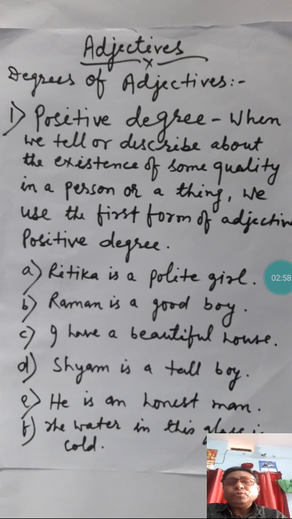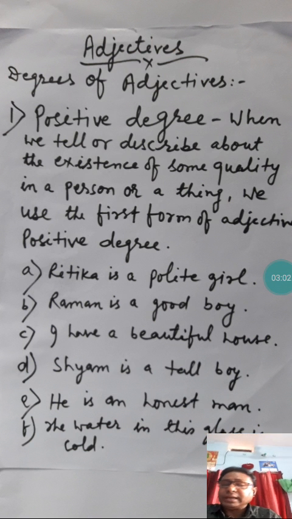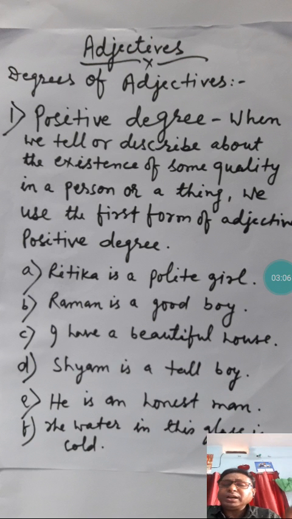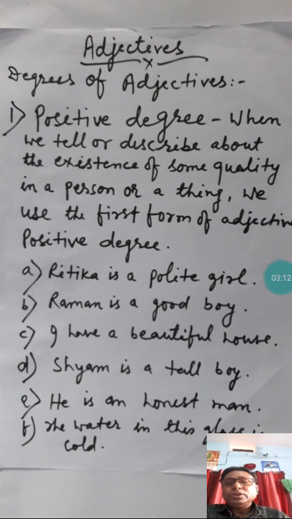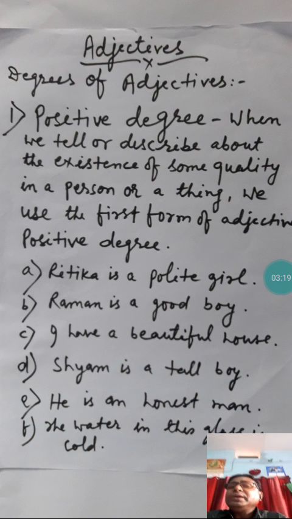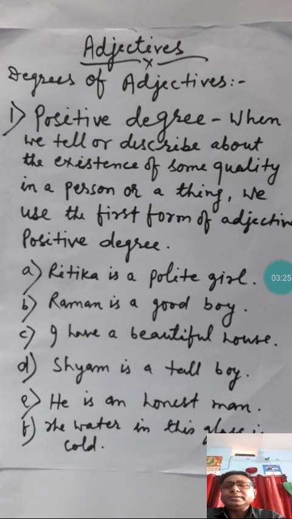And when you say Ram is the best boy in the class, you have used a third form of good, and that is called the superlative form of the adjective. So we have seen that there are 3 degrees of adjectives: positive, comparative, and superlative degree.